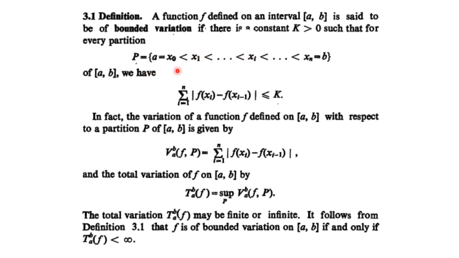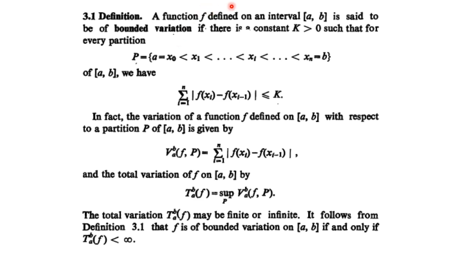Then we take variations of this. So |f(x1) - f(x0)|, |f(x2) - f(x1)|, and so on, and we add all these variations. If this is bounded by some positive number k, then we say this function is of bounded variation, right? So once again, what do you mean by bounded variation?